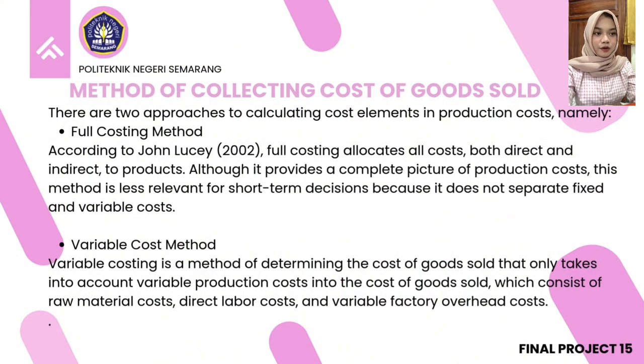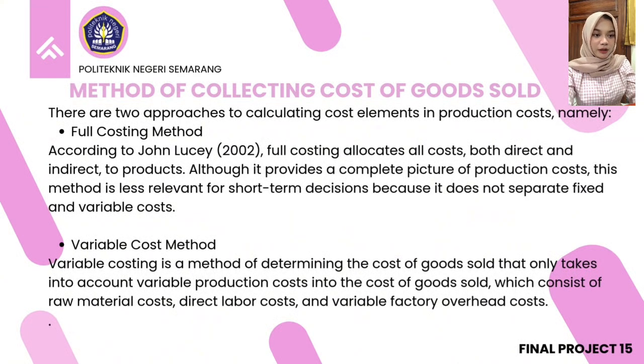And then method of collecting cost of goods sold. There are two approaches to calculate cost elements in production costs, namely number one is full costing method. According to John Lucy, 2002, full costing allocates all costs, both direct and indirect, to products. Although it provides a complete picture of production costs, this method is less relevant for short-term decisions because it does not separate fixed and variable costs.